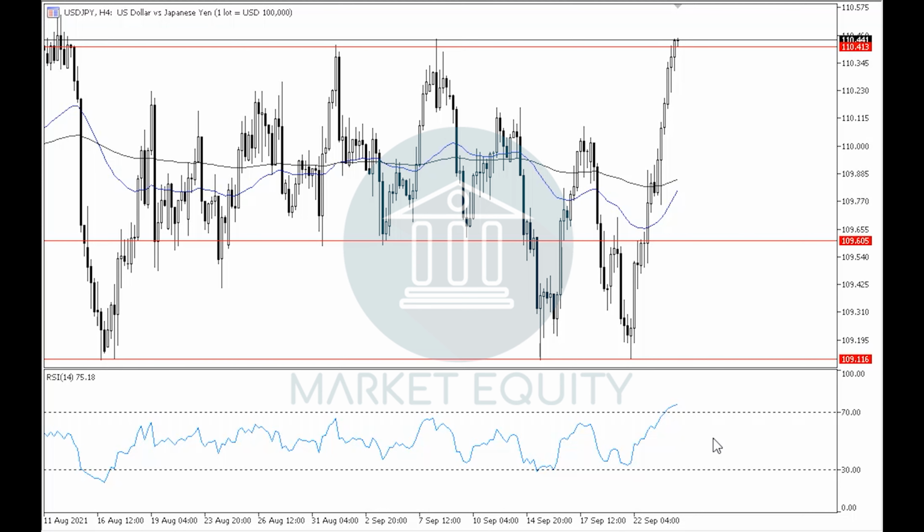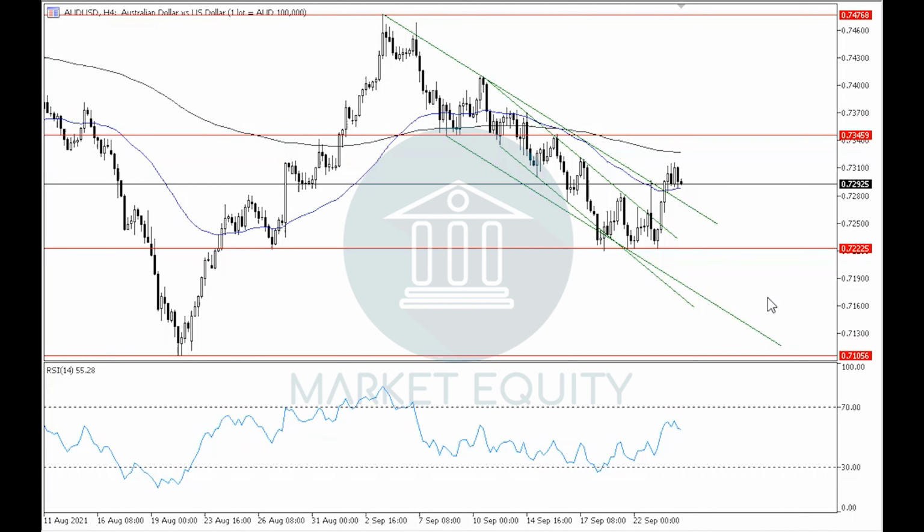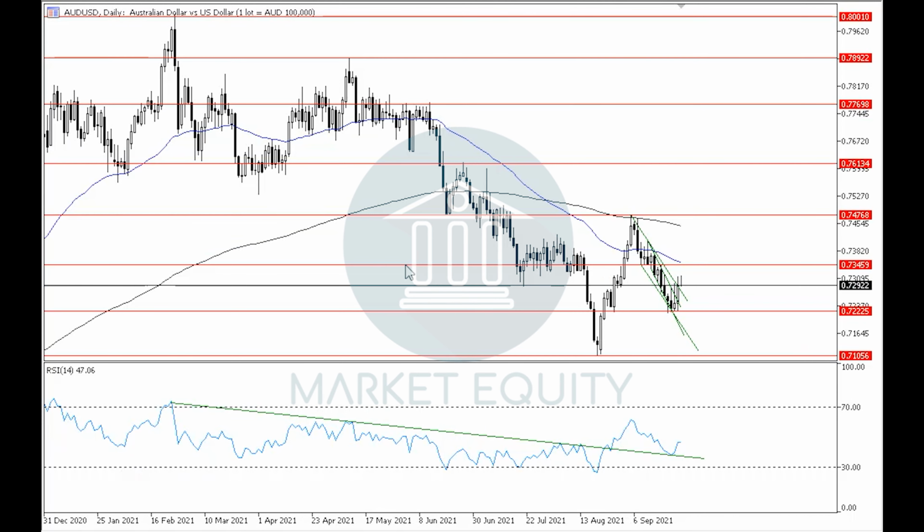Let's move on to the Australian dollar versus the US dollar. In the previous videos, we said that the pair is moving in a downtrend in the 4-hour time frame, and we were waiting for the pair to form a low around level 0.7220 on the 4-hour time frame and the daily time frame, in order to continue to build a strong uptrend in the daily time frame.